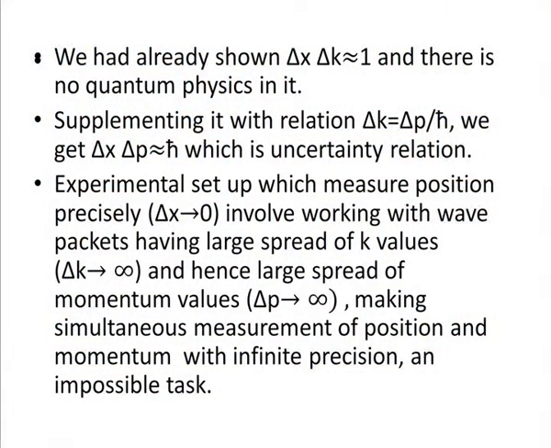An experimental setup which measures position precisely, like delta x goes to 0, involves working with wave packets having a large spread of k values, delta k goes to infinity, and hence a large spread of momentum values, delta p goes to infinity, making simultaneous measurement of position and momentum with infinite precision an impossible task.